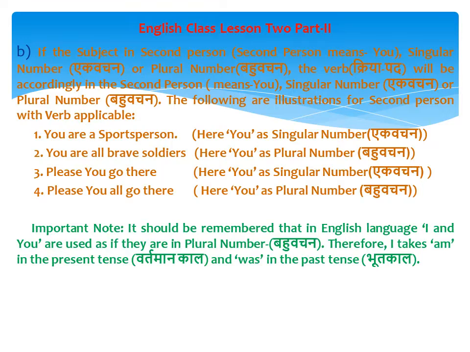Example number 1: You are a sports person. Here, you is a singular number. Example number 2: You are all brave soldiers. Here, you is a plural number. Example number 3: Please, you go there. Here, you is a singular number. Example number 4: Please, you all go there. Here, you is referred to as a plural number.